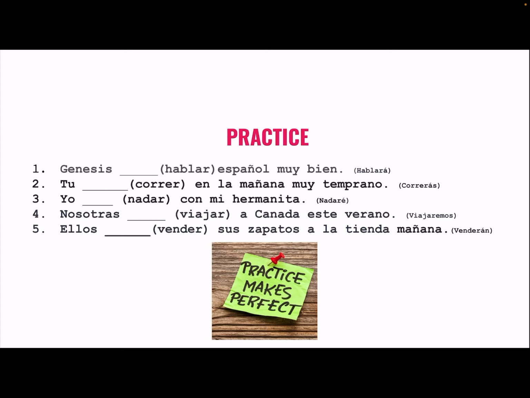2. Tú, blank, verb correr, en la mañana muy temprano. Get the verb, the ending, we have tú, so it's going to be ás. Put it together, correrás. 3. Yo, blank, nadar con mi hermanita. Get the verb, yo, so you're going to attach é to the end, you get nadaré. 4. Nosotras. We're going to use nosotras, we, and that's emos. Attach it to the end with viajar. Nosotras viajaremos a Canadá este verano.